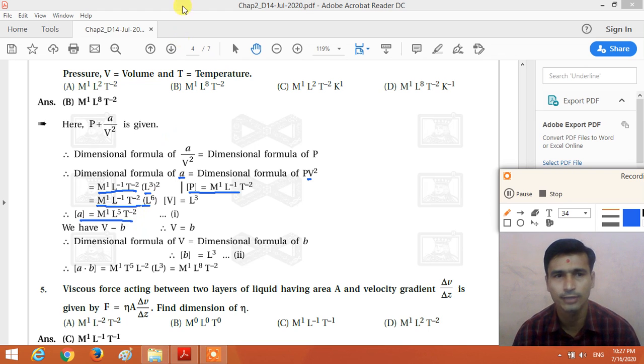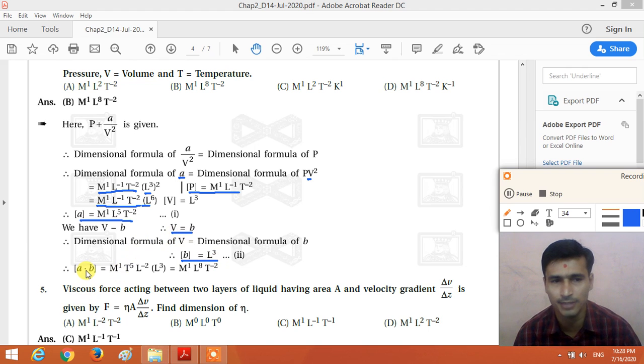Right? Now the second term, what is the second term? V minus B. So the dimensional formula of B is the same as the dimensional formula of V, that means the volume. So the dimensional formula of B is L cube. Now how can we find the dimensional formula of A dot B?